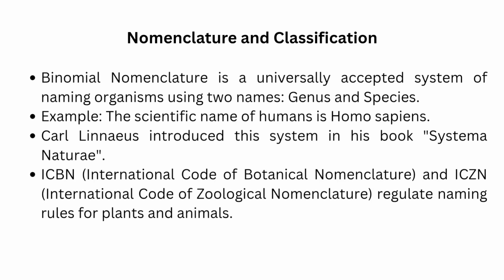Nomenclature and classification. Binomial nomenclature is a universally accepted system of naming organisms using two names, genus and species. Example, the scientific name of humans is Homo sapiens. Carl Linnaeus introduced this system in his book, Systema Naturae. ICBN, International Code of Botanical Nomenclature, and ICZN, International Code of Zoological Nomenclature, regulate naming rules for plants and animals.